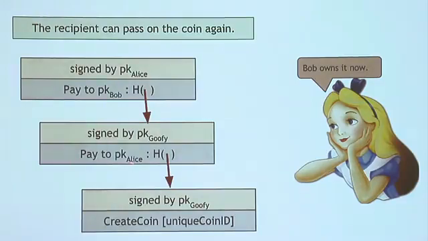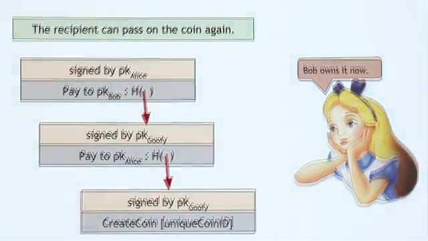Now Goofy paid the coin to Alice via this hash pointer, and he signed that. Now Alice is the owner of the coin. Now she can create a statement like this that says, pay this coin to Bob's public key, and here's a hash pointer to the coin. And now Alice signs that. So because Alice was the valid owner of the coin, which we could verify by walking this chain, now we know that this is valid and the coin belongs to Bob. So Bob is now the owner of this coin.